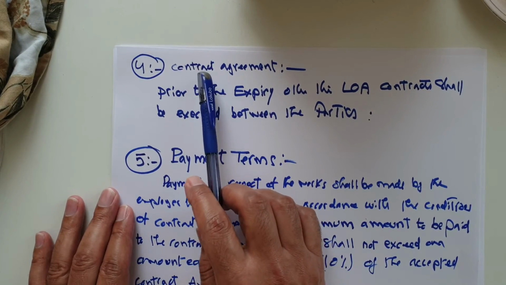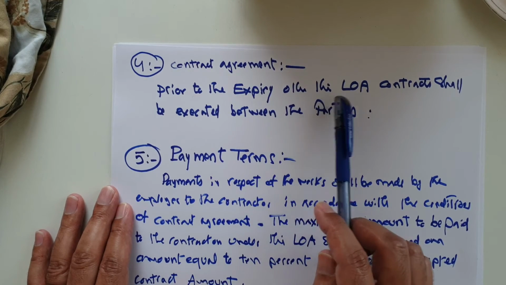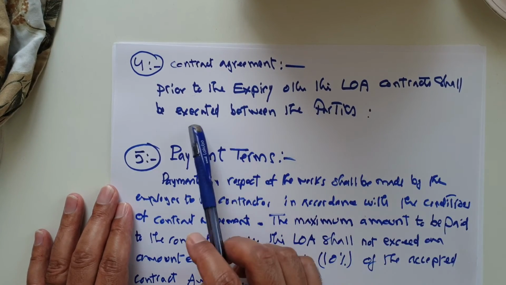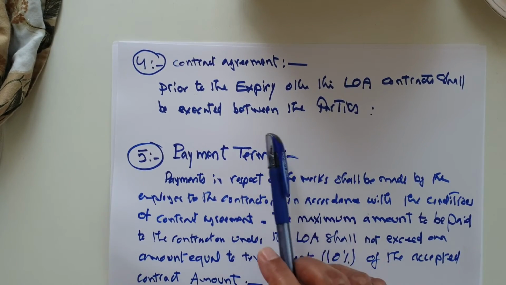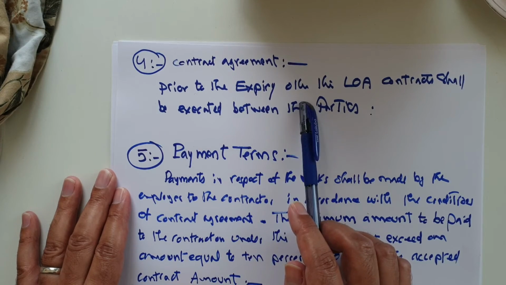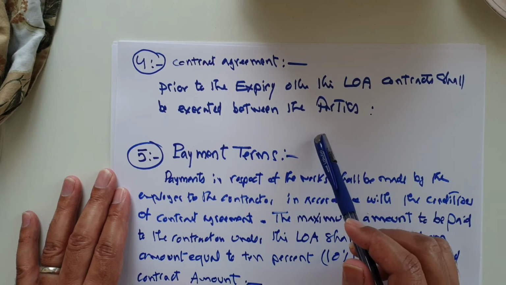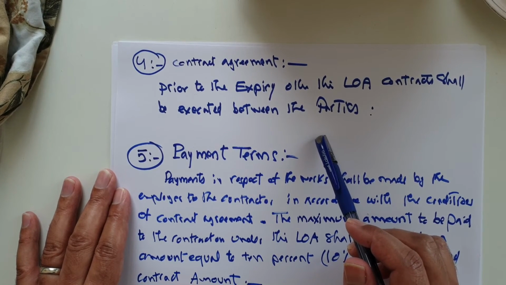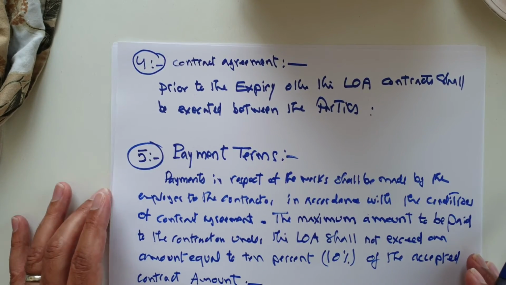Number 4 mentions the contract agreement. Prior to the expiry of this LOA, the contract shall be executed between all the parties. This means the contract agreement should be agreed and done within the duration we mentioned before, 60 days from the commencement date, which follows the letter of award.